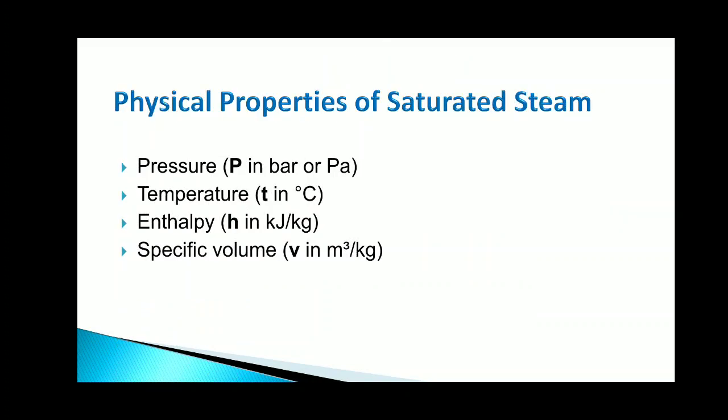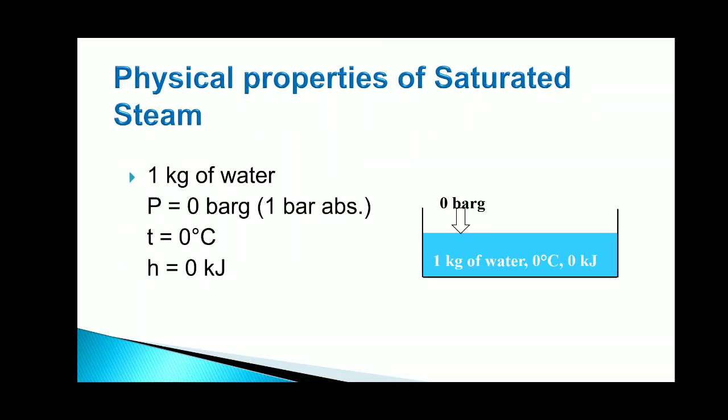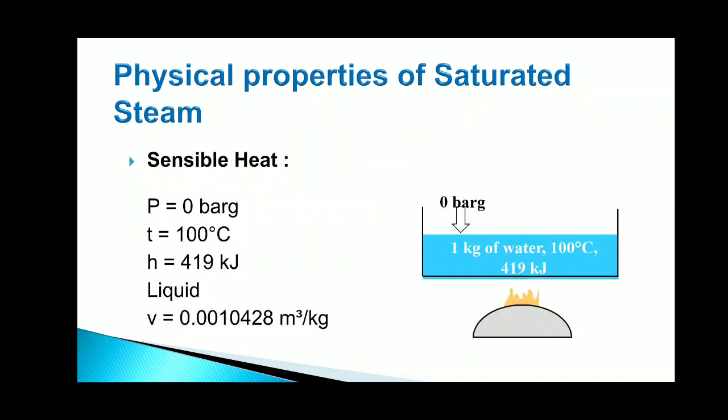Now the physical properties of steam: pressure, temperature, enthalpy and specific volume. Take 1 kg of water at 0 bar, or 1 bar atmospheric pressure, and the temperature is 0 degree Celsius, having total heat of 0 kilojoule. But for the same water at the same pressure, if we want to raise the temperature from 0 to 100 degree Celsius, the total heat required is